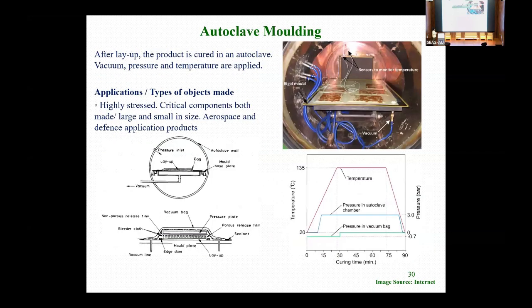As an extension of this, there is autoclave molding. Autoclave molding is similar to vacuum bag curing, the only difference being that some additional pressure can be applied, so that the compaction can be improved and better properties can be extracted from the material being used. This is the curing cycle for the autoclave. The pressure and other parameters have to be synchronized so that the material can be cured in the required manner. You can see where the pressure is applied and where the vacuum is applied and reduced, so that the product is cured properly in the autoclave.